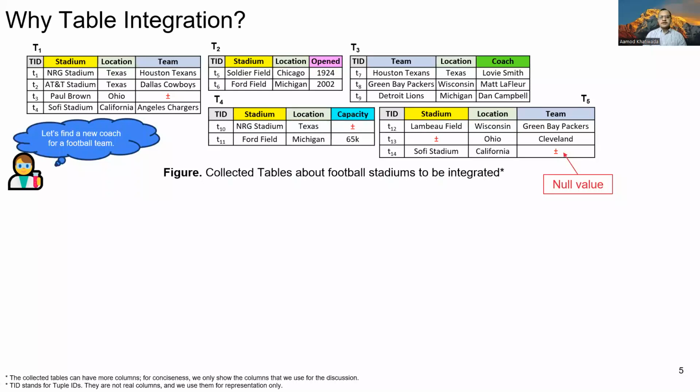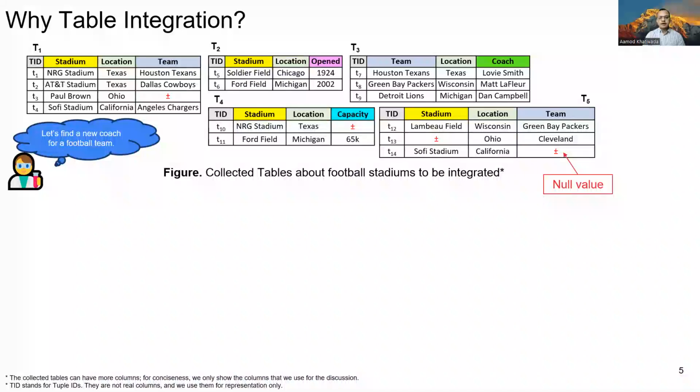Let's consider that our data scientist is helping a new football team having a new stadium to find their new coach. Accordingly, the football team wants a coach who has experience of handling teams playing in front of large crowds in new stadiums. Consider that the data scientist already collected these 5 tables about football using different search techniques.